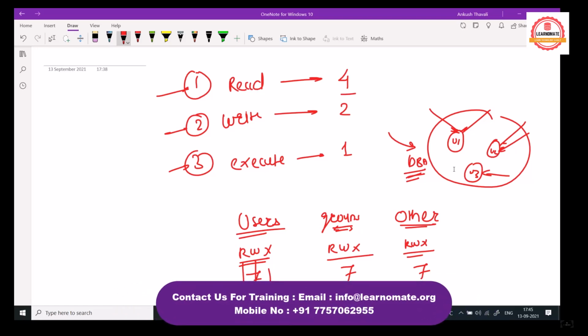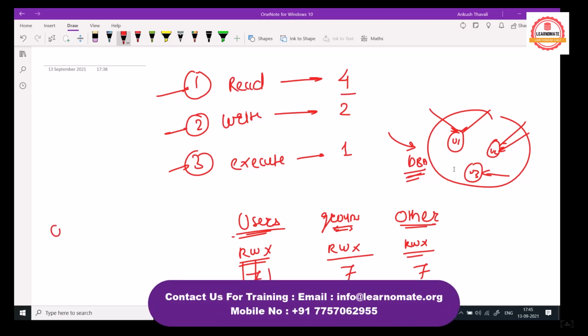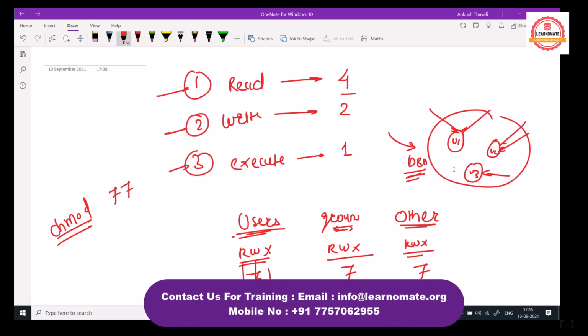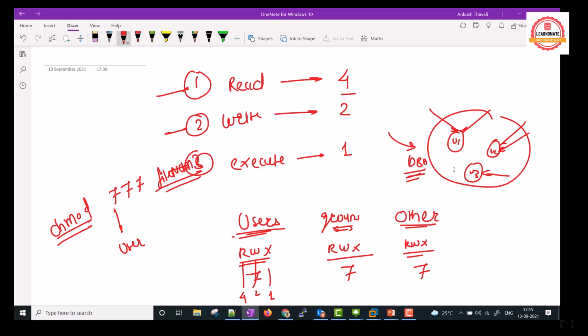So if I want to give full permission to the user, group and other, everyone, I will use chmod, which is the command to give a permission. What permission do I want to give? 7 to the user, 7 to the group, 7 to the others, and then the file name. So this 7 is for users, this 7 is for groups and this 7 is for other. It means I am giving full permission to the user, group and other, because 4 plus 2 plus 1 equals 7: read, write and execute.